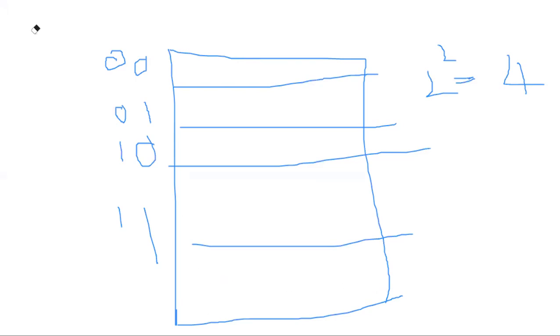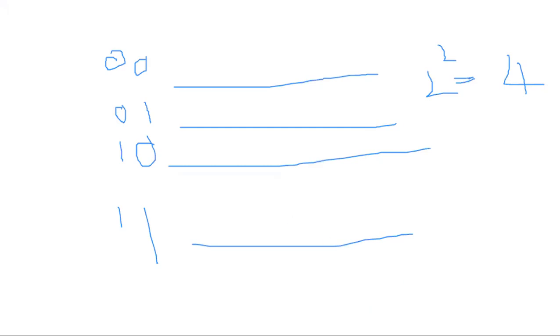This one, 2 bits, understood or not? Yes, ma'am. Four bits.